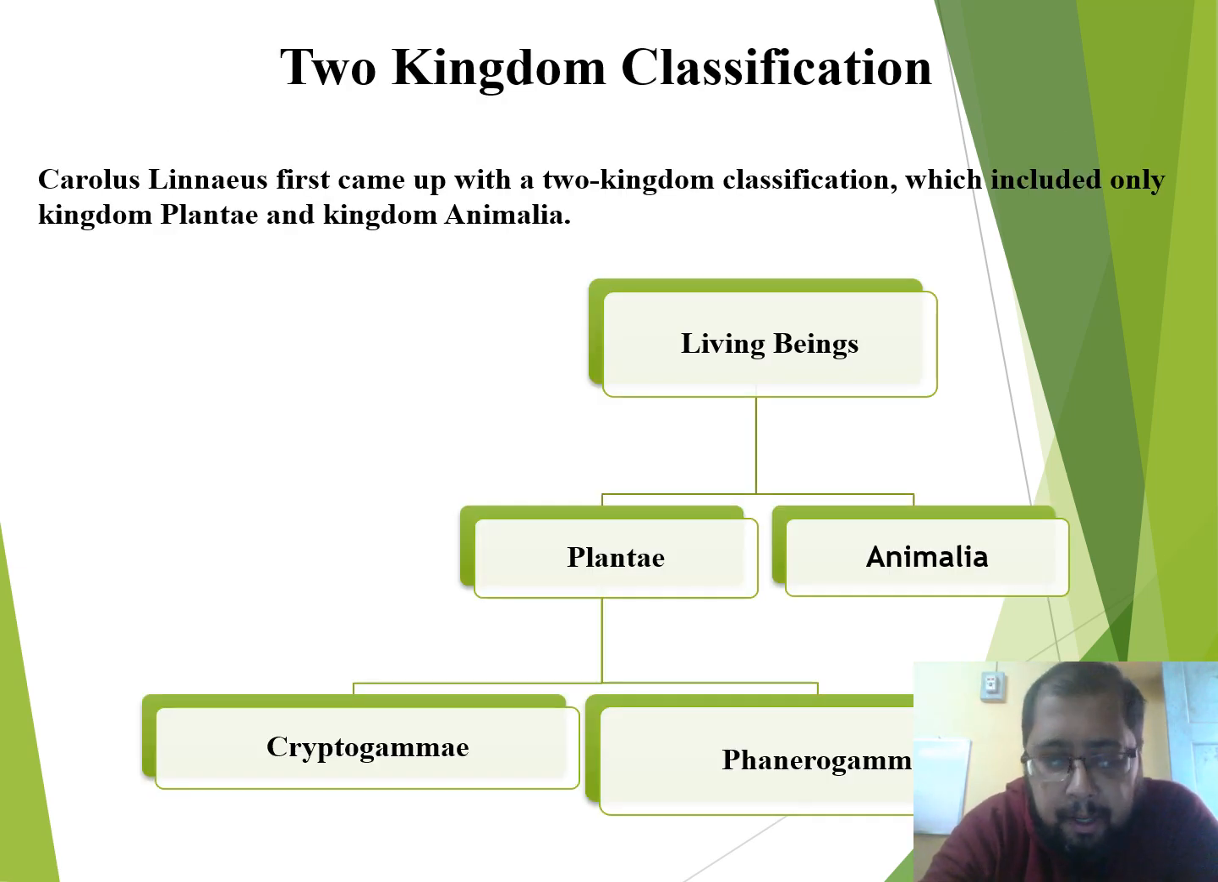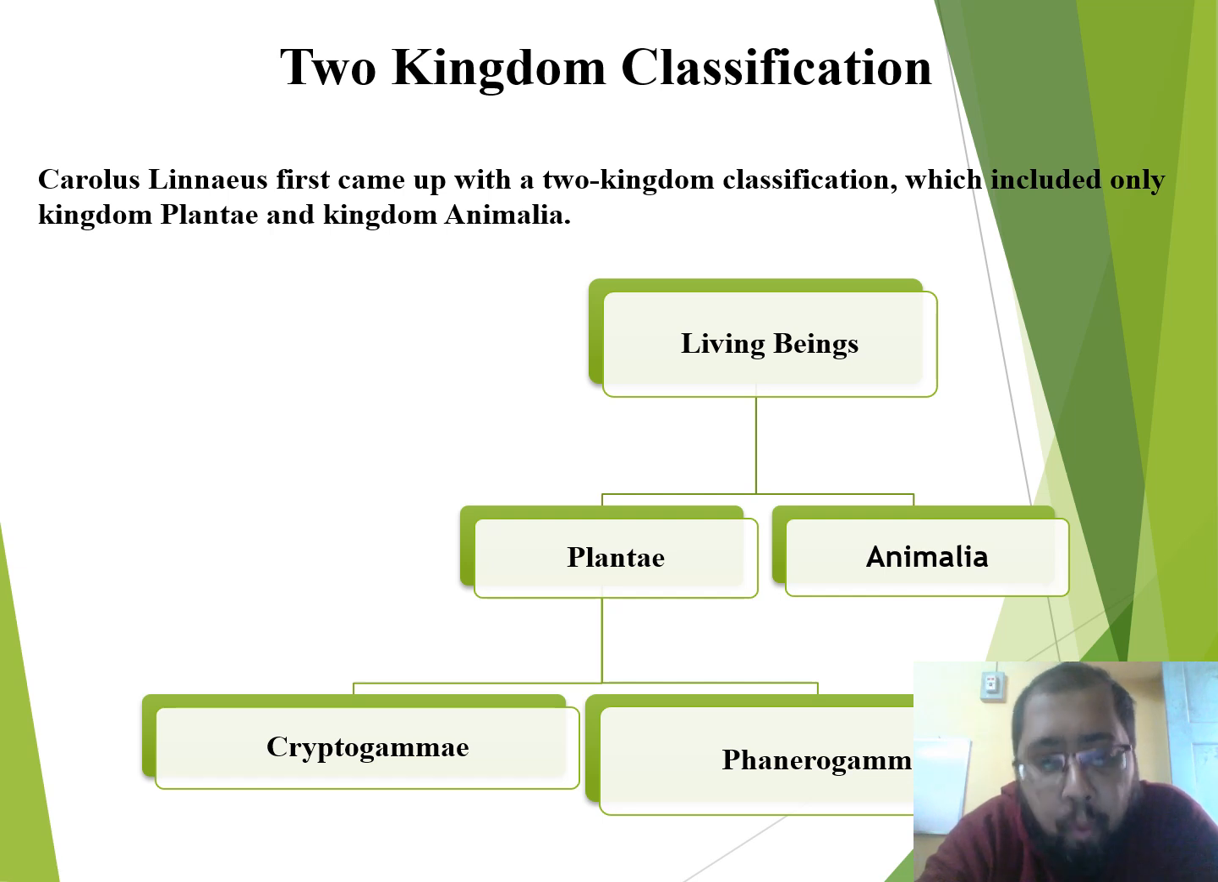Now, first we have the two kingdom classification. The two kingdom classification was proposed by Carolus Linnaeus. It divided all living beings into two groups, plants and animals, and it took into consideration two major criteria, mode of nutrition and mobility. If we consider mobility, plants are essentially sessile. They cannot move from place to place, whereas animals are mobile. They can move from place to place.